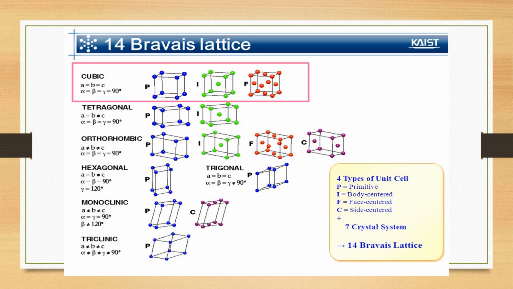Here you can see that the whole crystal structures combine to form 14 Bravais lattices. At the right bottom, you can see there are four types of unit cells. First one is P, which stands for primitive, I body centered, F face centered, and C is side centered. They combine to form 7 crystal systems as well as 14 Bravais lattices.